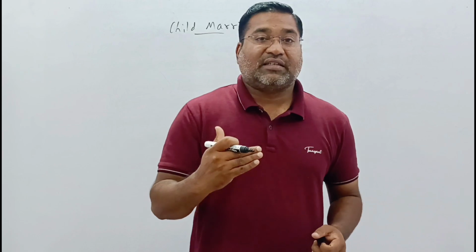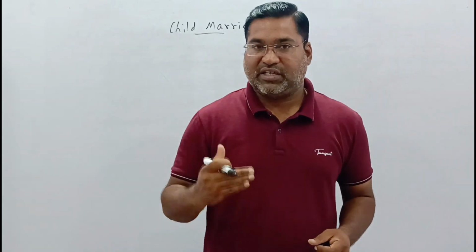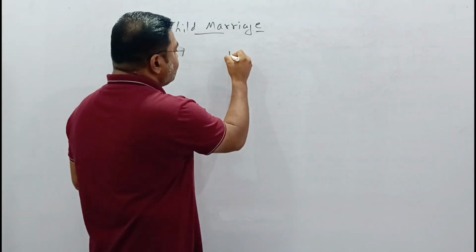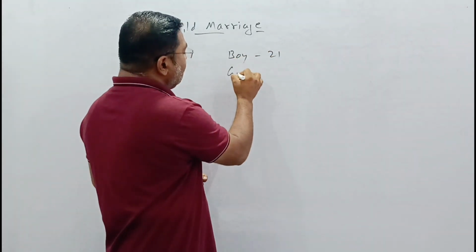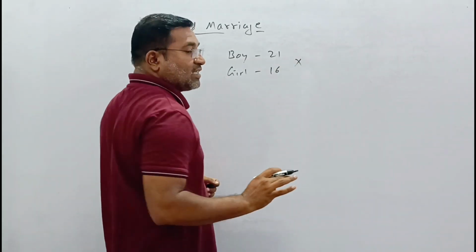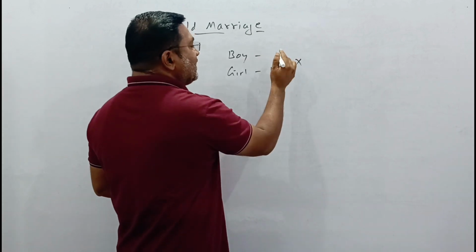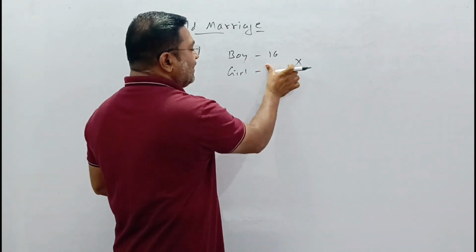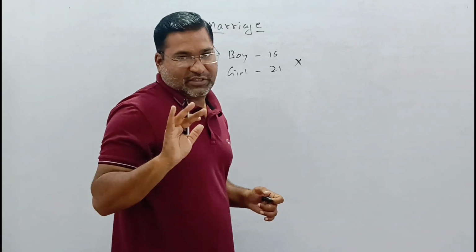If it is less than this, we call it child marriage. For example, if the boy's age is 21 and the girl's age is 16, then it is a child marriage. If the boy's age is 16 and the girl's age is 21, again it is a child marriage.